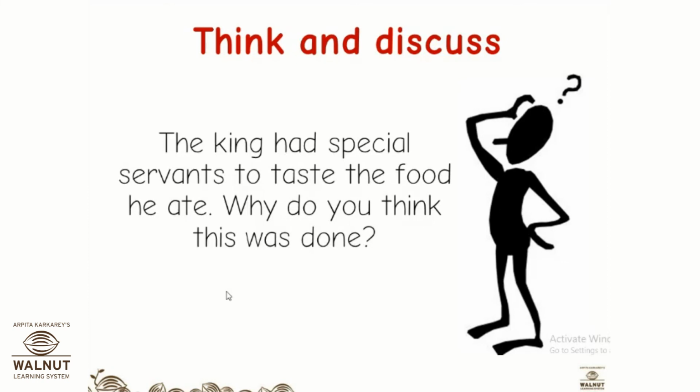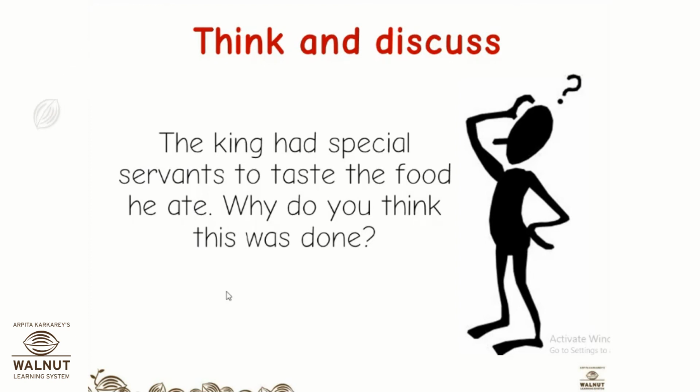Okay. Now, think and tell me. The king had special servants to taste the food he ate. Why do you think this was done? Yes, anyone could think of killing him, so he will be scared. Yes, because someone may have mixed poison in that food, trying to kill him.